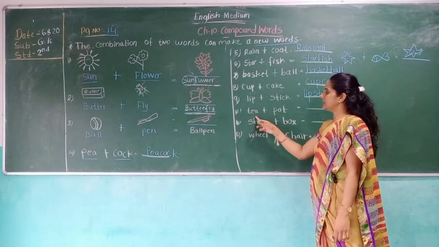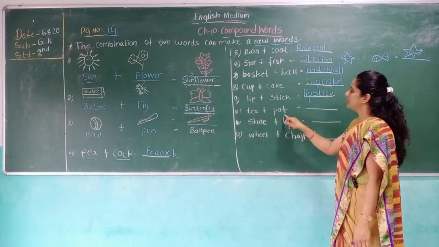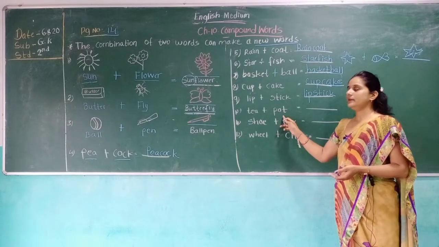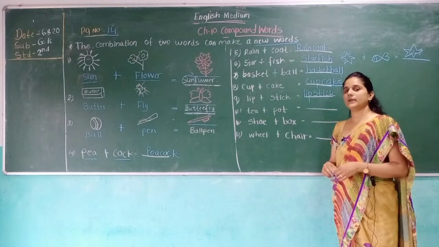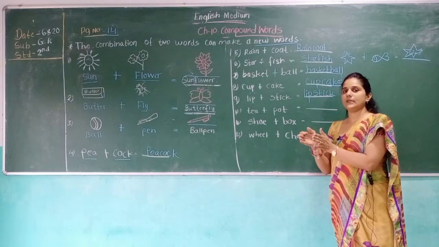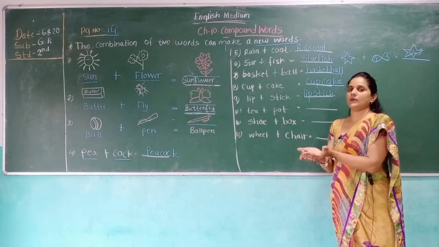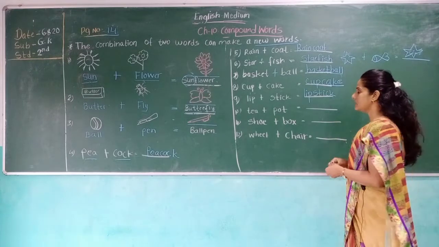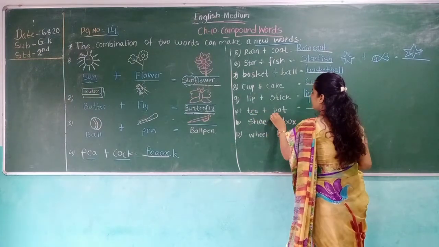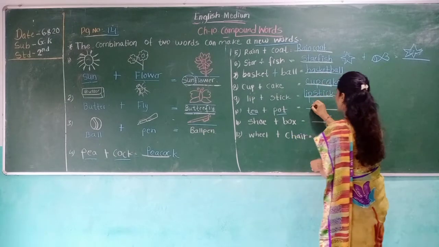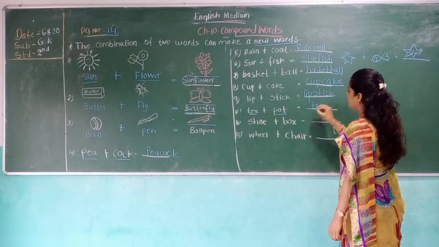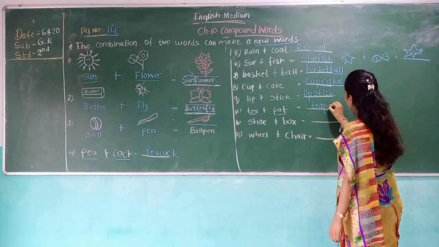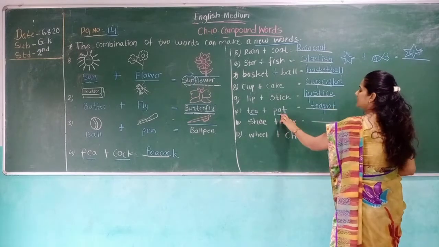Then T-E-A, tea plus pot, tea plus pot. P-O-T, pot. When your mother makes tea, she keeps the tea in a small teapot. What do we call it? A teapot, in which we keep tea, right? So it's called a teapot. First write the spelling of tea, T-E-A, plus we add a second spelling, P-O-T, pot. It's called a teapot.